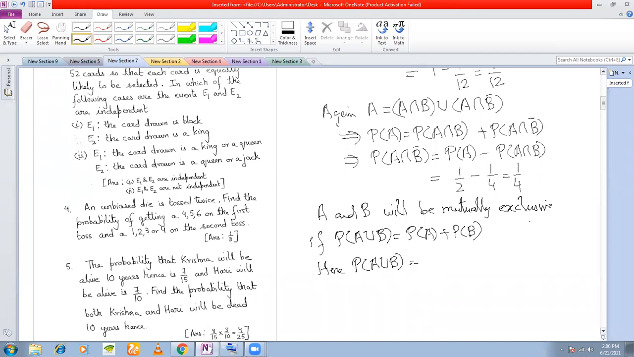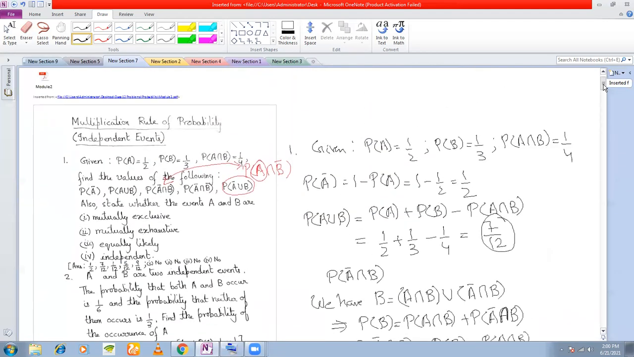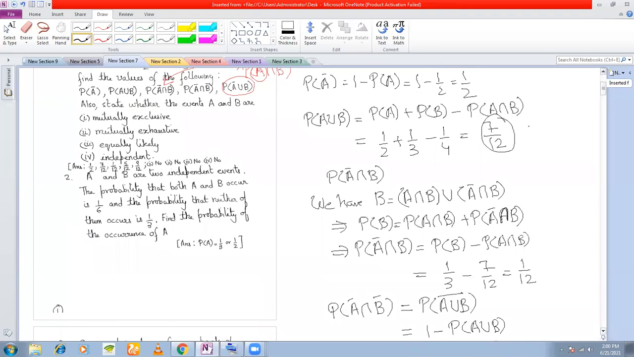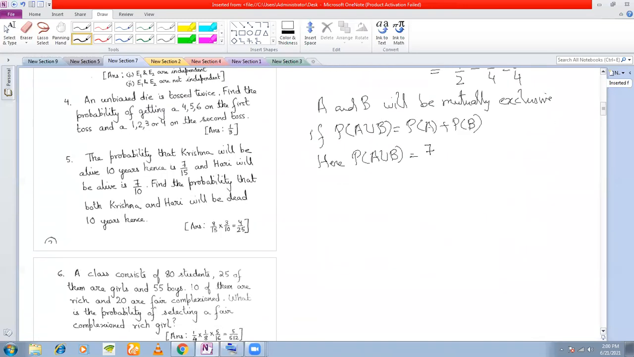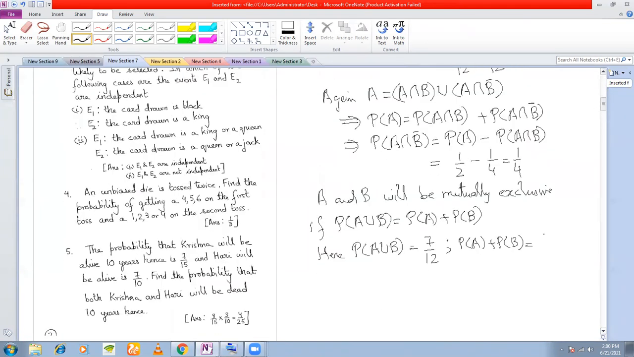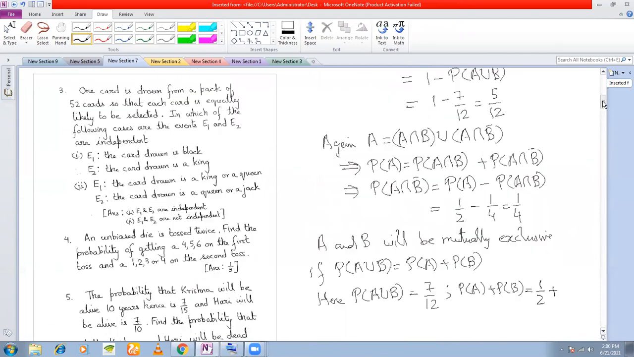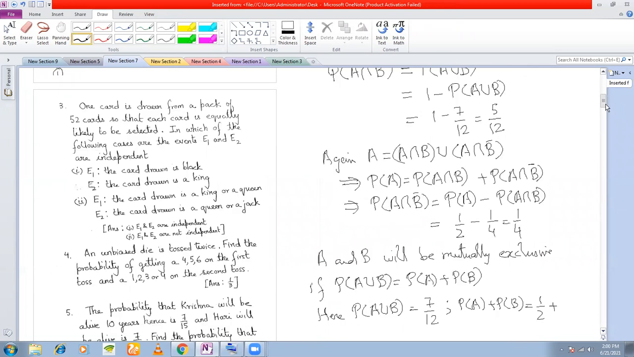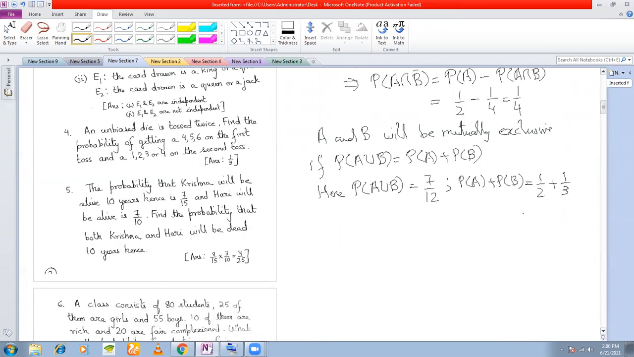We have already found, or it is given here, P(A union B) we have found to be 7/12. And how much is P(A) plus P(B)? P(A) is half, and P(B) is given to be 1/3. So half plus 1/3 comes out to be 5/6. Are they equal? No. That means they are not mutually exclusive. That is, P(A union B) is not equal to P(A) plus P(B).